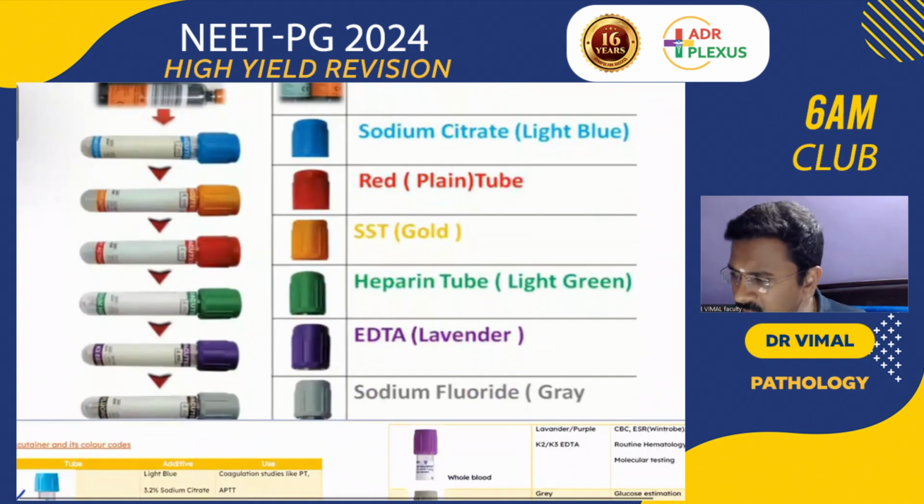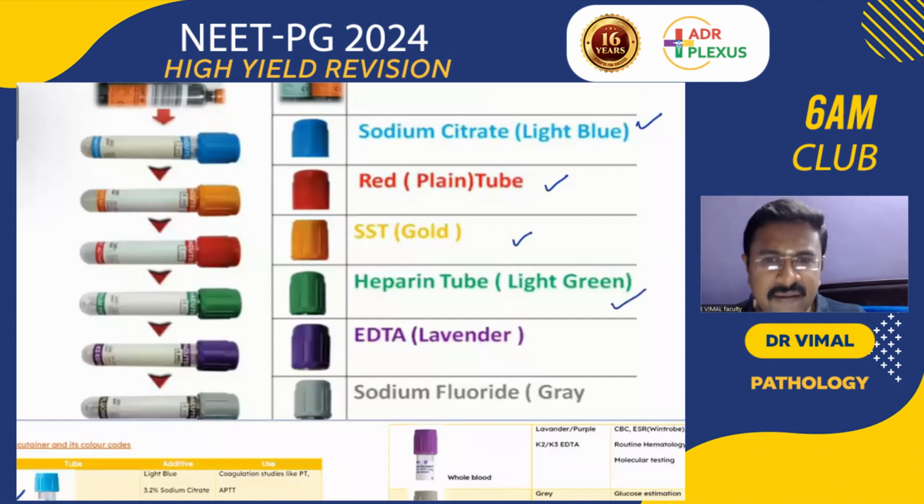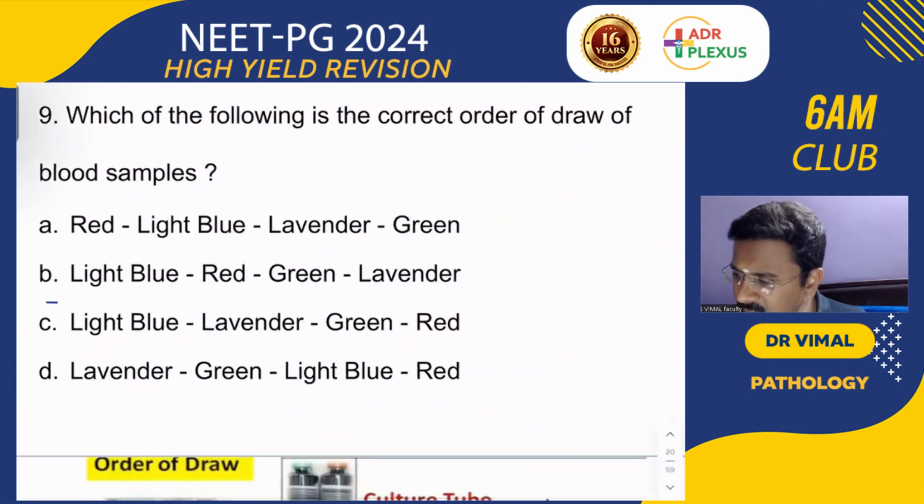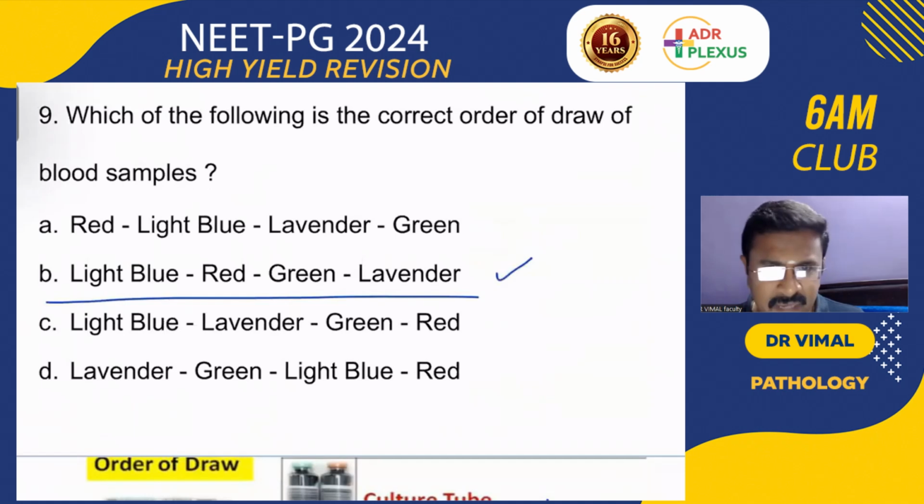Then you have to draw for the coagulation studies, the blue topped Vacutainer, sodium citrate, and then the red topped Vacutainer, then gold. Then heparin, that is the light green vacutainer. Then EDTA, the purple color vacutainer. Then sodium fluoride, that is the gray topped vacutainer. This is the order of blood drawing.